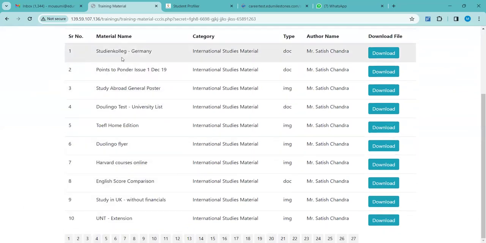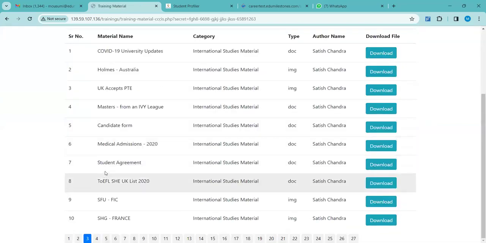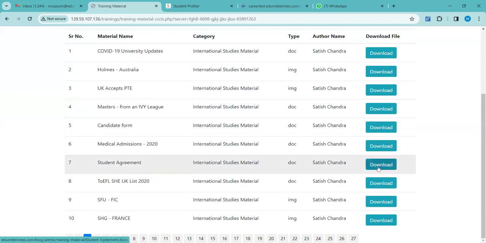There is different information about student colleague in Germany, about TOEFL Home Edition, what it is, about the English score comparison, and all these things we're finding here. Even on page number 3, the 7th option, that is the student agreement, you can keep it downloaded, and whenever any student comes to you for counseling or for abroad studies, you can get it signed from the student and keep it handy with you.